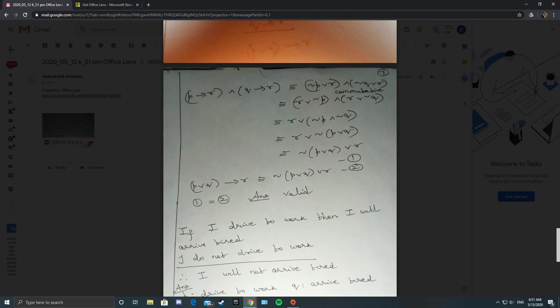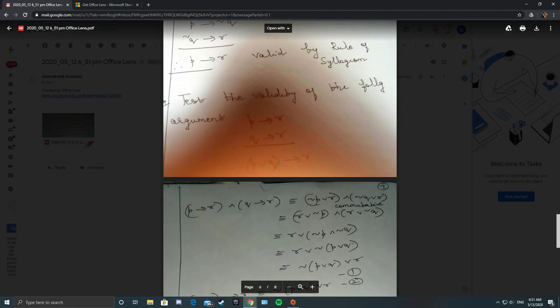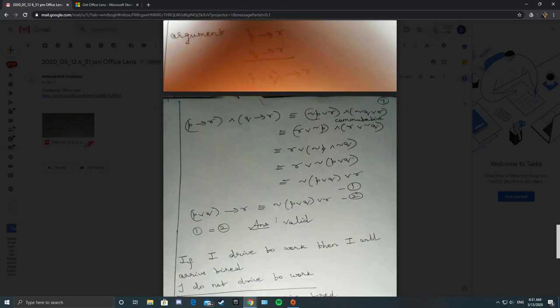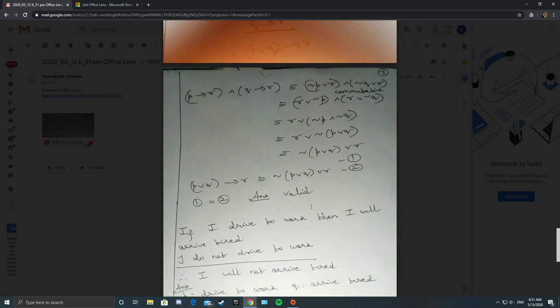So negation P and negation Q is the same as negation of (P or Q) by De Morgan's laws. So this is the same, by commutative law, as negation of (P or Q) or R. Now you take the second one, (P or Q) conditional R is the same as negation of (P or Q) or R. So from 1 and 2 it is a valid argument.